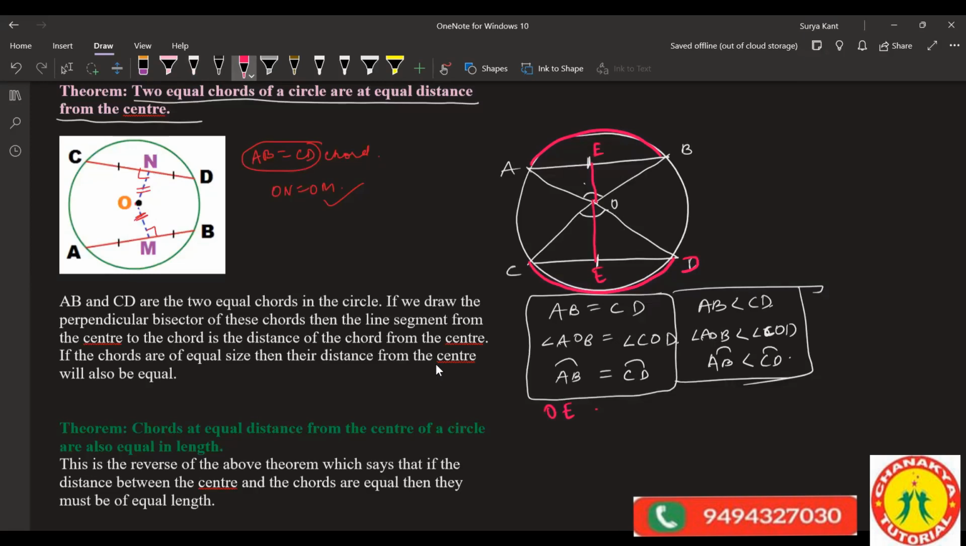If one chord is given, if chords are equal, then everything is equal. If the chord is less, that part is less; if more, more. Siddhant, is it clear to you? Yes, sir. Okay. All right.